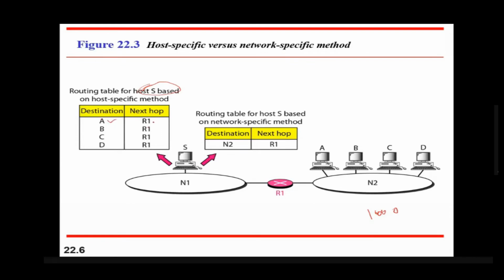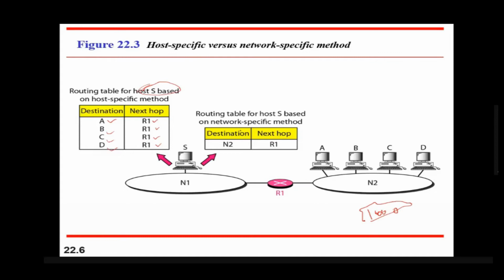So A is reaching through R1, B is reaching through R1, C is reaching through R1, D is reaching through R1, and the same for the remaining 1,000 computers. Those entries will be kept if network 2 contains 1,000 entries. So to overcome this disadvantage of the larger size of the routing table, it is minimized.